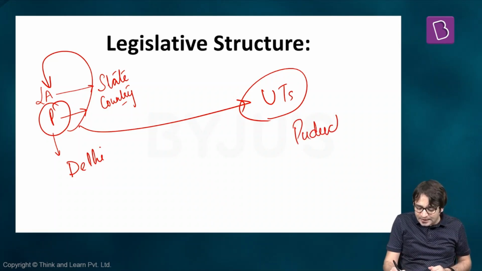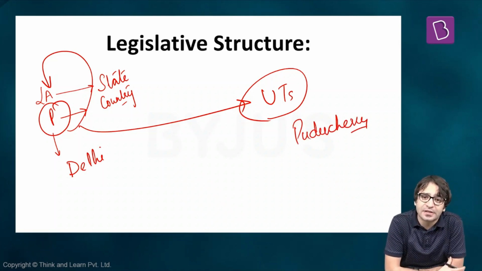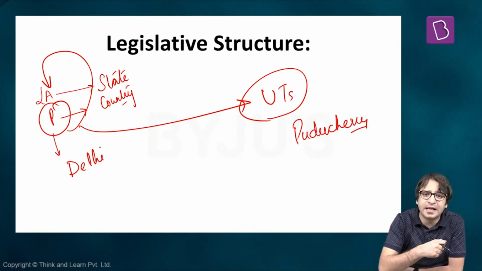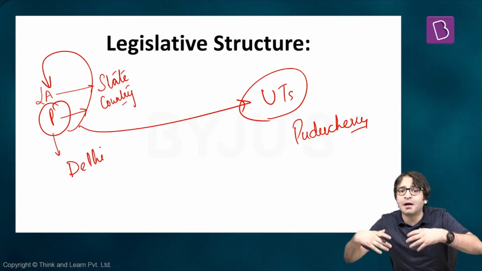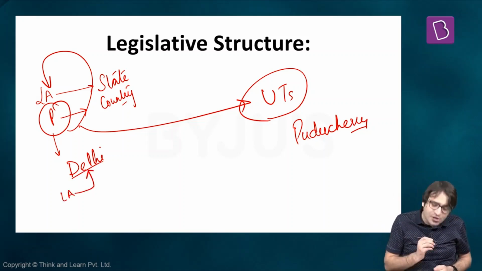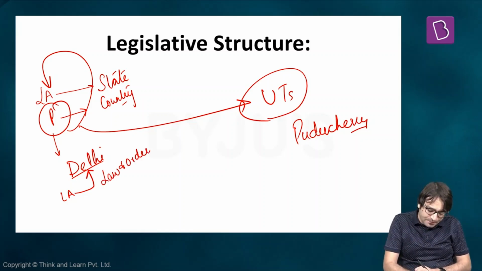But what about Delhi? And what about Puducherry? These are union territories. But these union territories, they have a legislative assembly as well. That means people come out in large numbers and vote for their elected representatives. These elected representatives, they become part of the legislative assembly. That means in Delhi, legislative assembly will make laws for Delhi, except law and order, except land, except police.